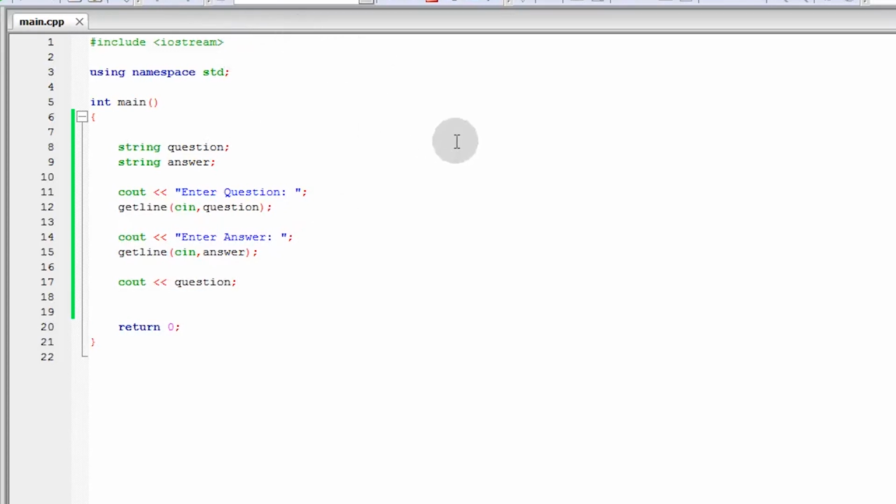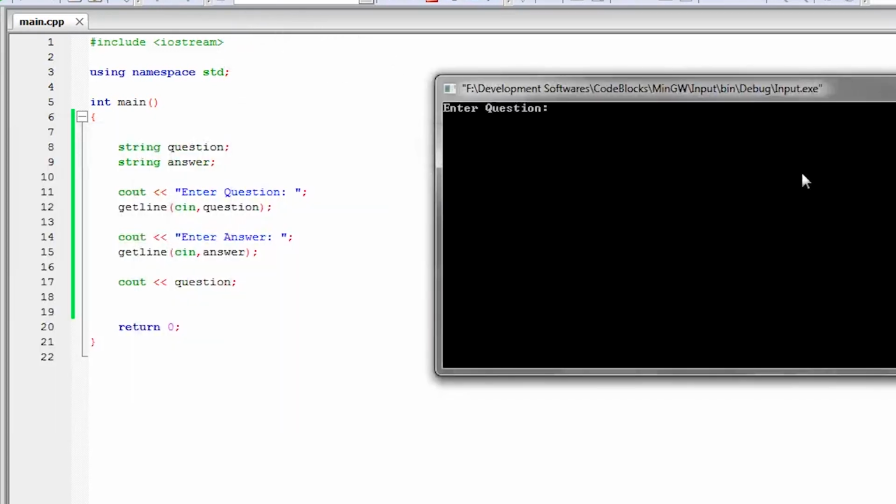Kahit meron siyang space, gagana na ngayon yan guys. So, as you can see, enter question, what is life? Now, if I try to enter this, hindi na matatapos yung program natin. So, hindi na siya i-skip. So, enter answers na. So, I will put IDK. As you can see, nagpiprint na yung ating question na may space. So, yun lang guys yung ating discussion sa ngayon. So, kasi crucial siya para magawa yung ating next problem.